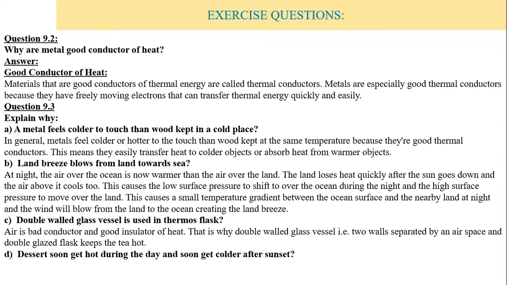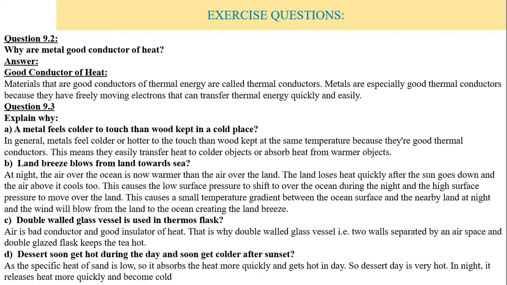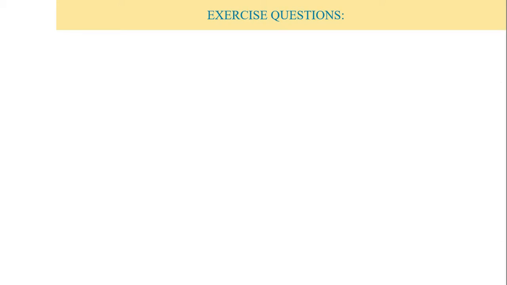D. A desert soon gets hot during the day and soon gets colder after sunset. As the specific heat of the sand is low, it absorbs the heat more quickly and gets hot in the day. So desert day is very hot. In night, it releases heat more quickly and becomes cold quickly after the sunset.